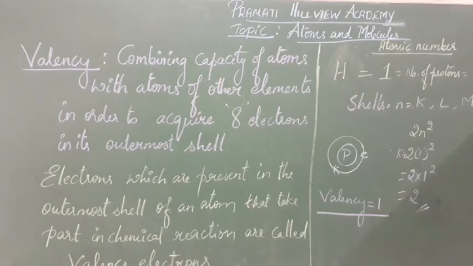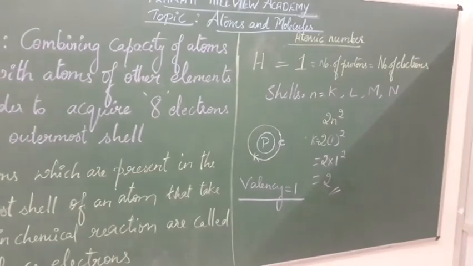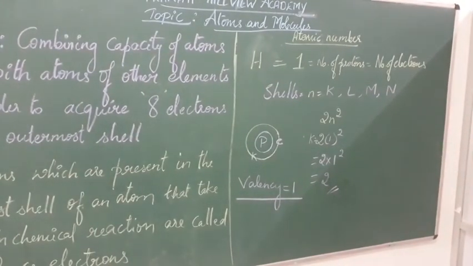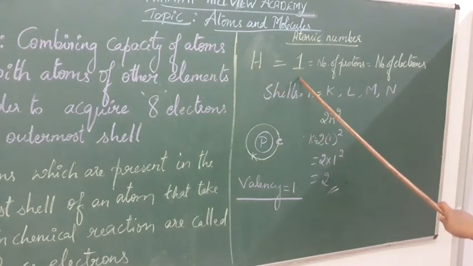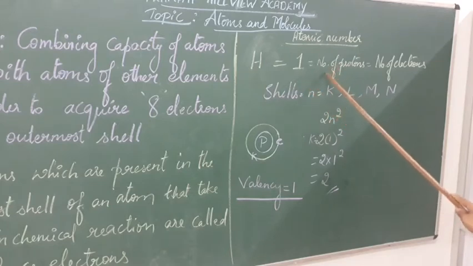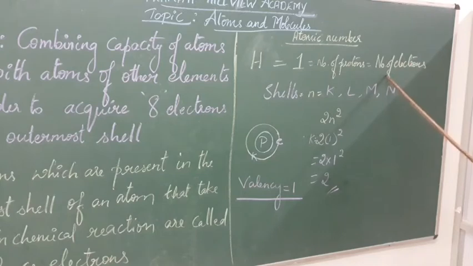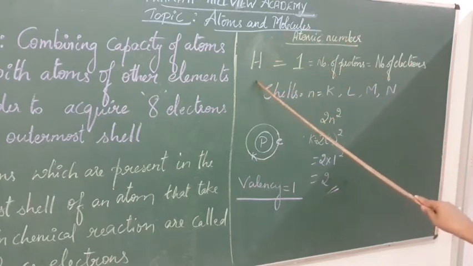If you observe this example, if you observe this picture, see the atomic number of hydrogen. Hydrogen's atomic number is 1. What is the meaning of atomic number? Atomic number means the number of protons or the number of electrons which are present in the atom of hydrogen.